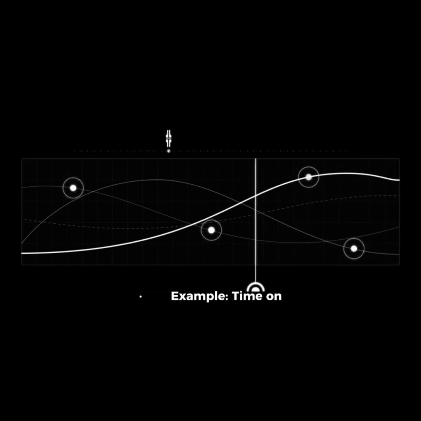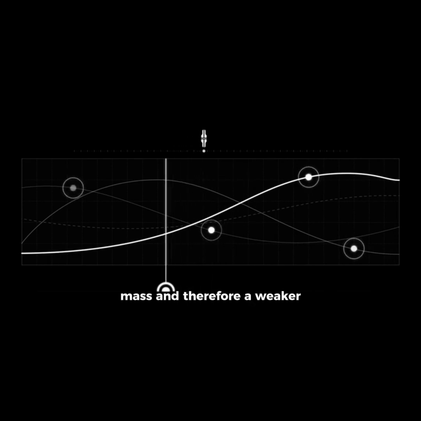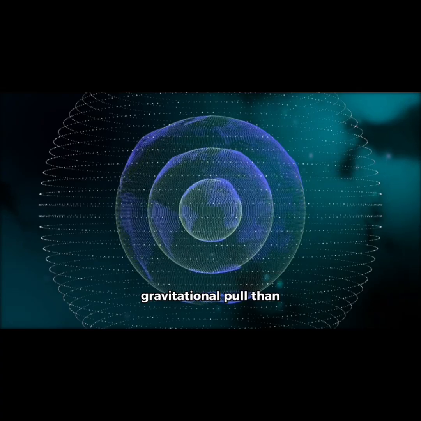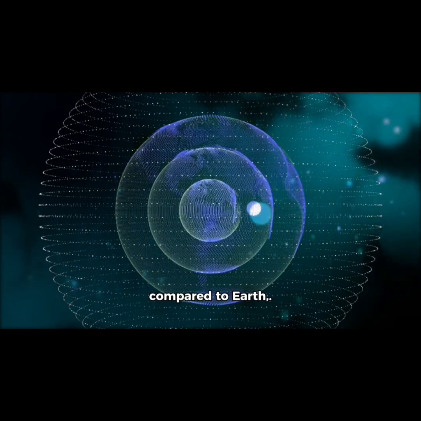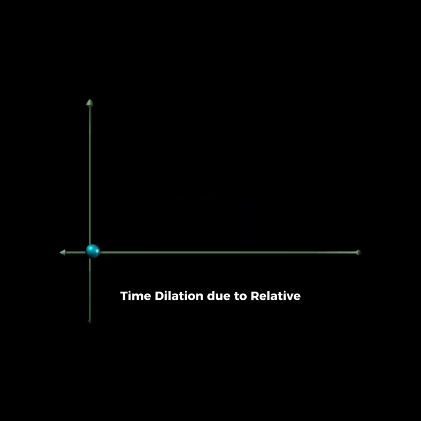Example: time on Mars. Since Mars has less mass and therefore a weaker gravitational pull than Earth, time would pass slightly faster on Mars compared to Earth. This difference, however, is minimal and would likely be in the range of nanoseconds for a trip to Mars. 2. Time dilation due to relative motion. Time slows down for objects in motion.